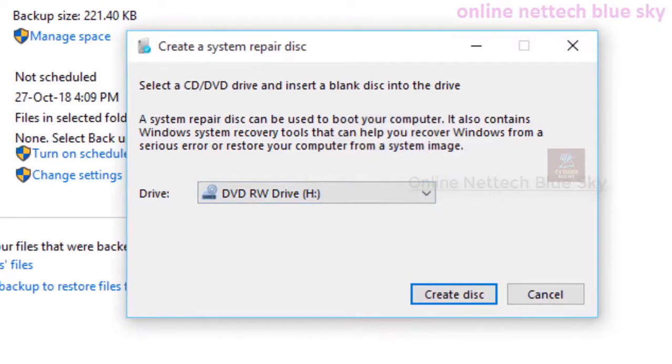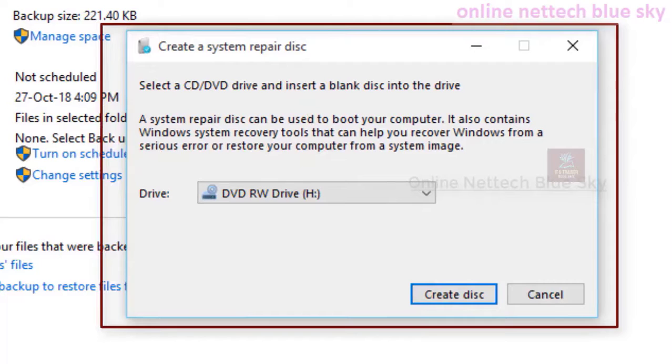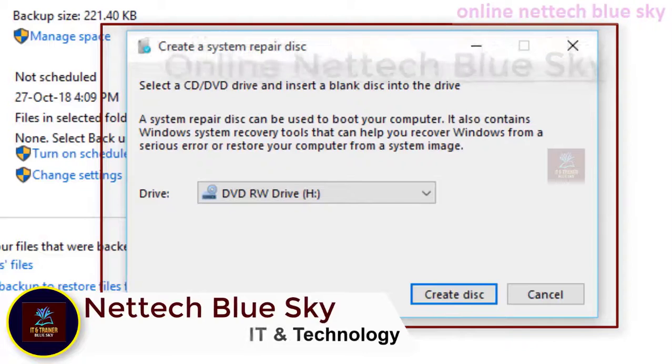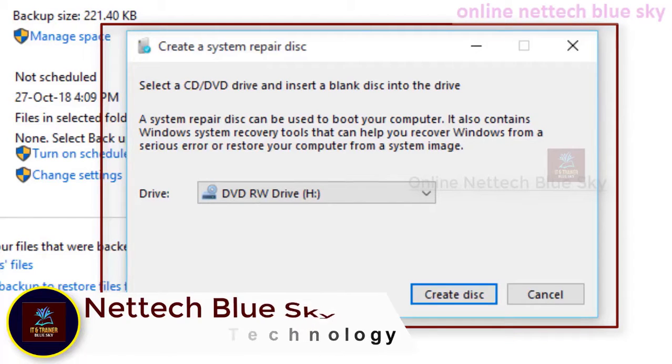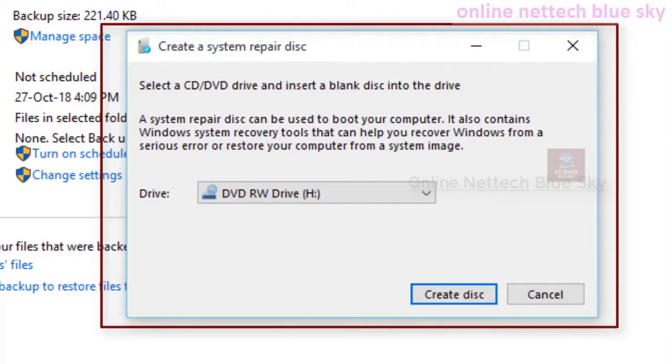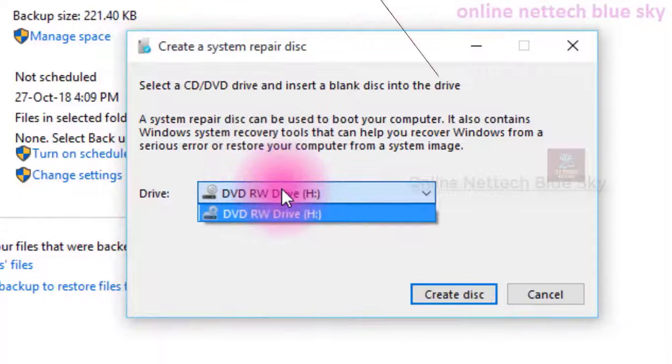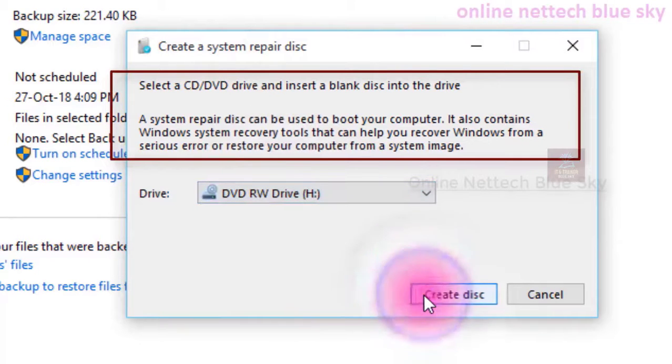A system repair disk is special because sometimes when your computer is starting, you press your power button and the computer starts, then restarts again and does not completely start your system. So this system recovery and repair disk means you recover your settings, you recover your corrupt files, and recover your operating system from your repair disk. It automatically repairs files damaged sometimes by a virus or by mistake.